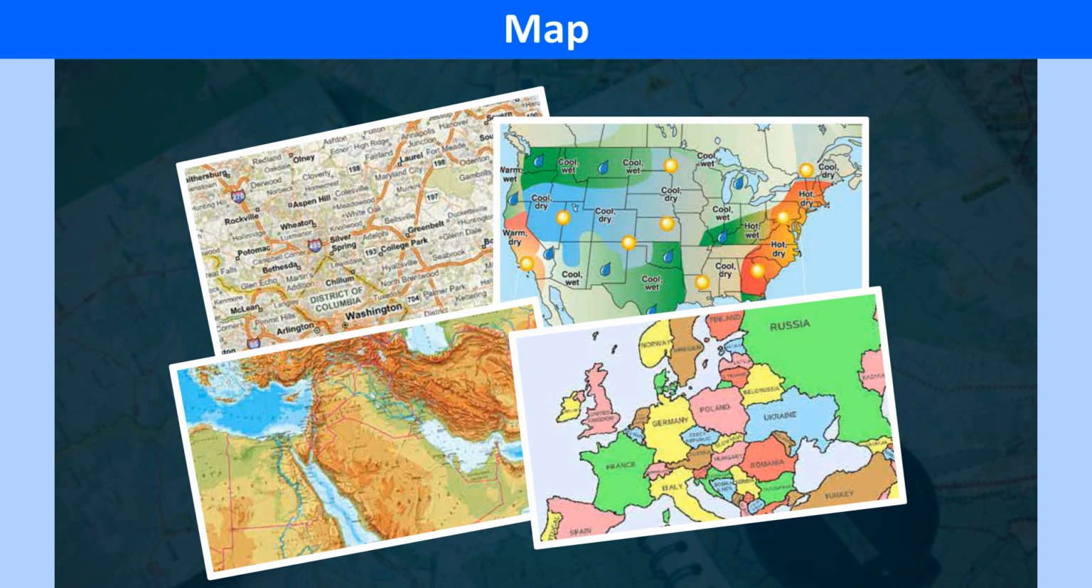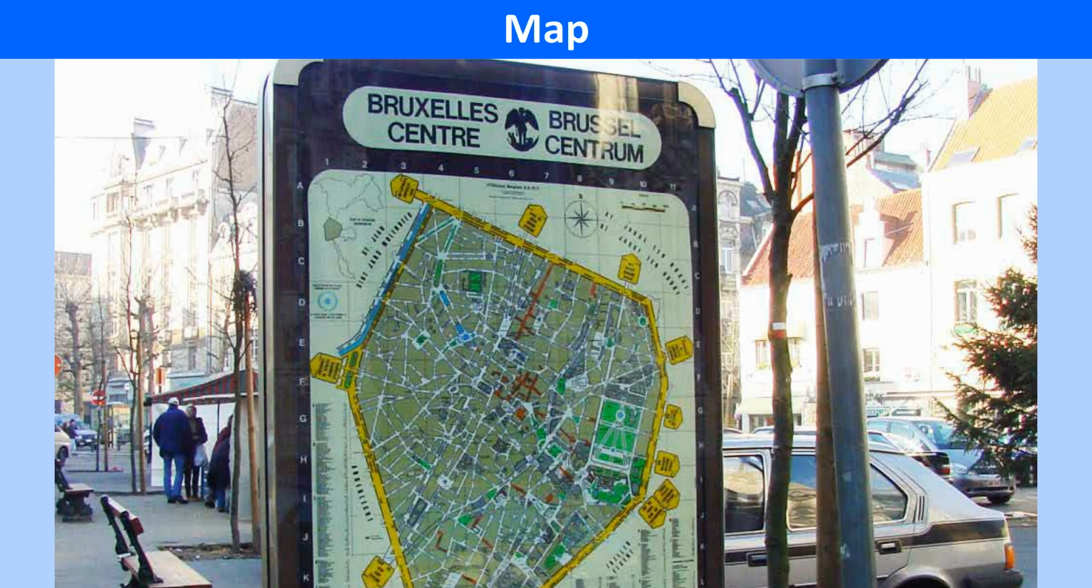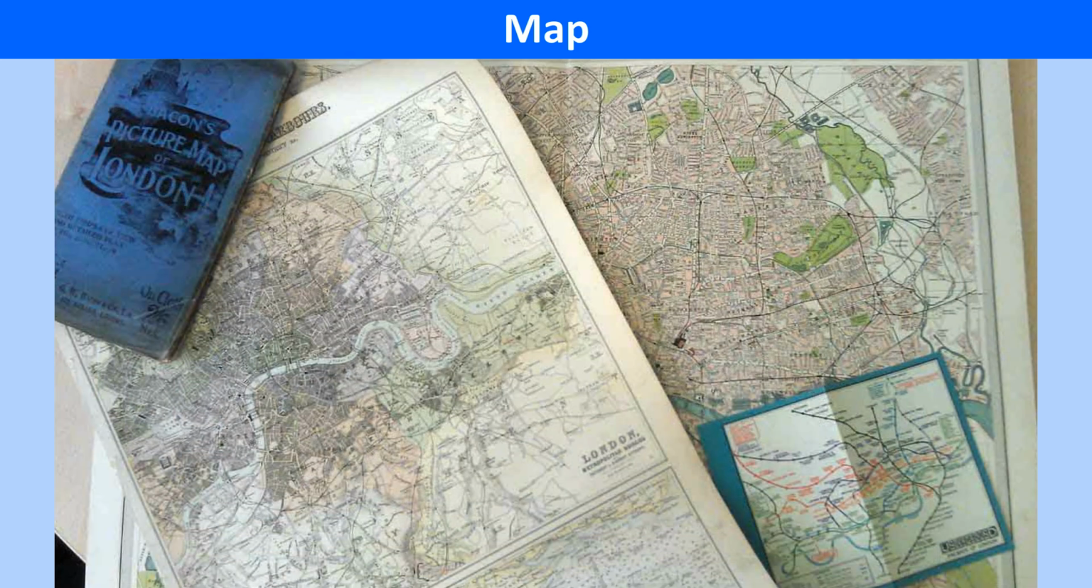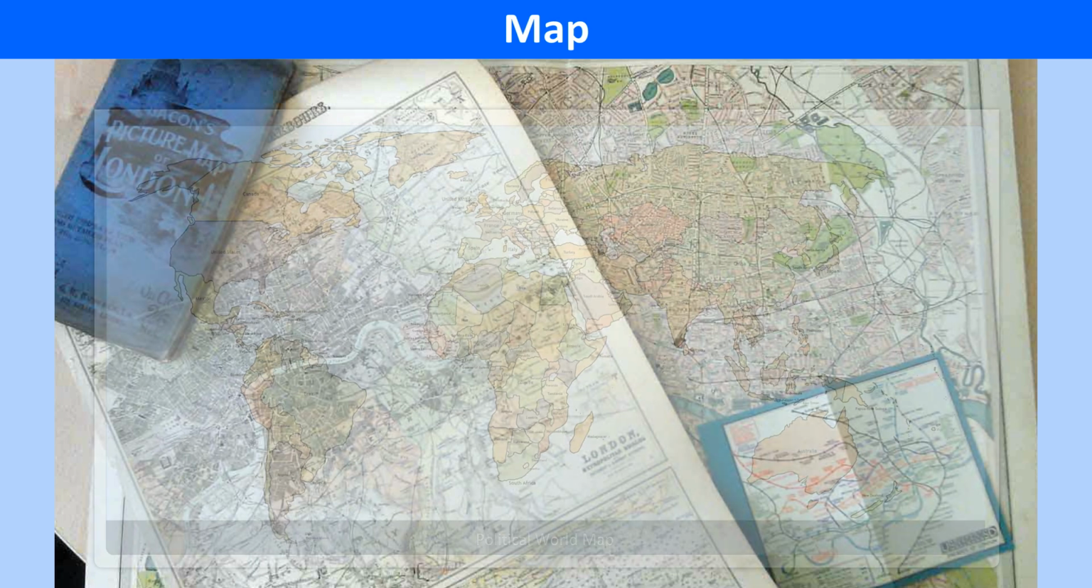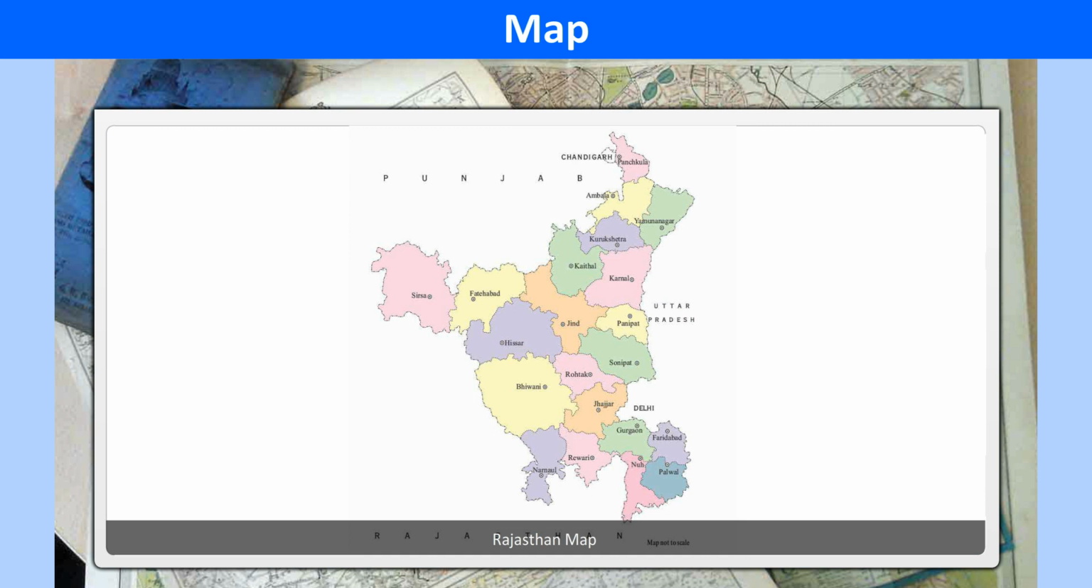Map. A map is a representation of the Earth's surface or a part of it on a flat surface drawn according to a scale. It can be drawn on a piece of paper, a board, or a wall. Maps are made in different sizes and can show any place on the earth. For example, we can make maps of the whole world, a country, a city, or even a village.